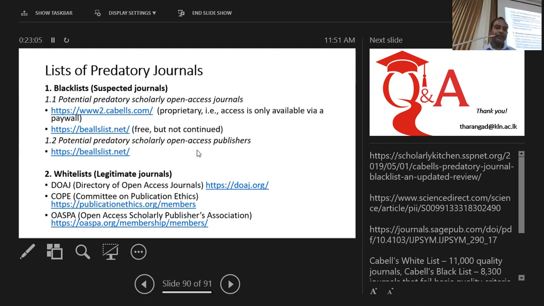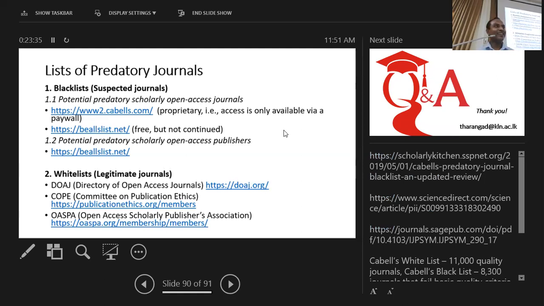One is Beale's list, which was introduced by one of the academic librarians, but that list is not continued for the moment after 2016 or 17, but the service is still there. It's called Beale's list. And there is another service which was introduced after the discontinuation of this service, Cabell's list, but we cannot access it because it's behind a paywall. We have to pay for them.